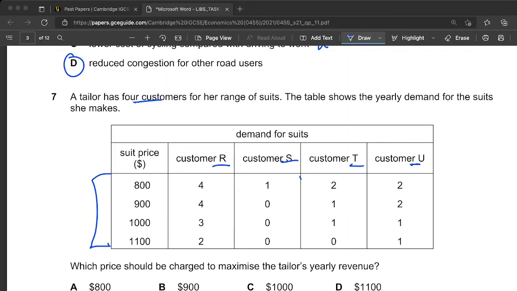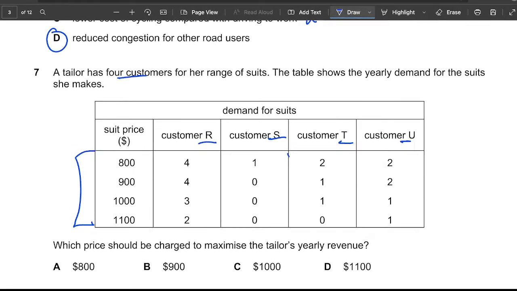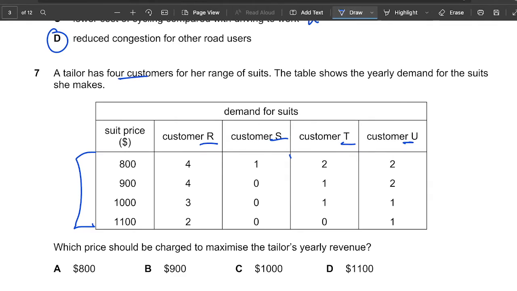Okay, 1 second, guys. Give me a second. Let me just quickly zoom this in.